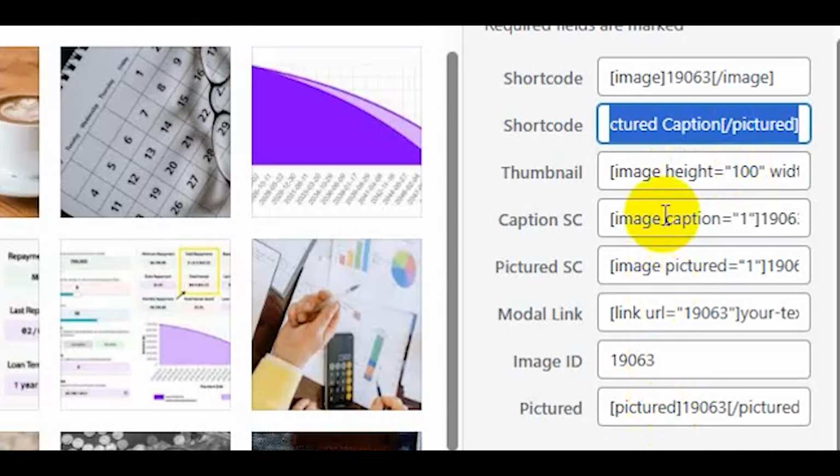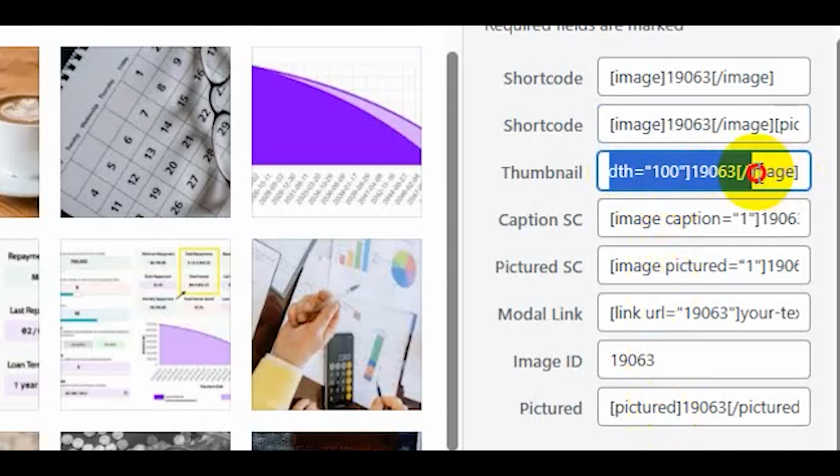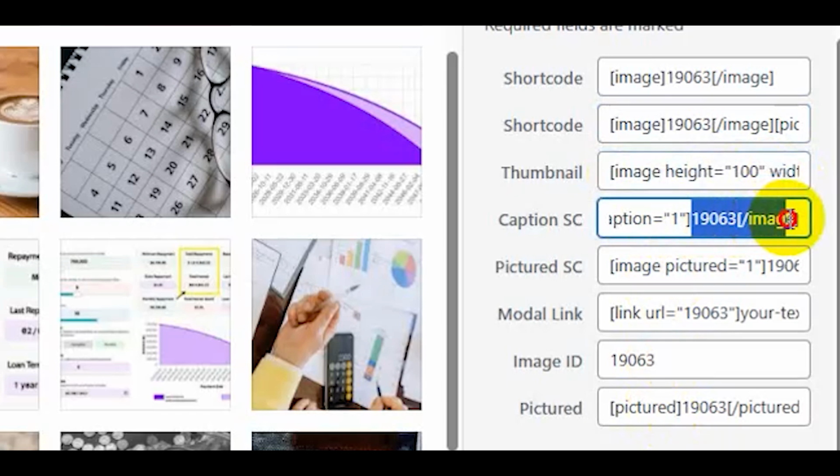By the way, I'll just go through very quickly. You've got image height equals 100, width equals 100, so that's a 100 by 100 thumbnail. Image caption equals 1.